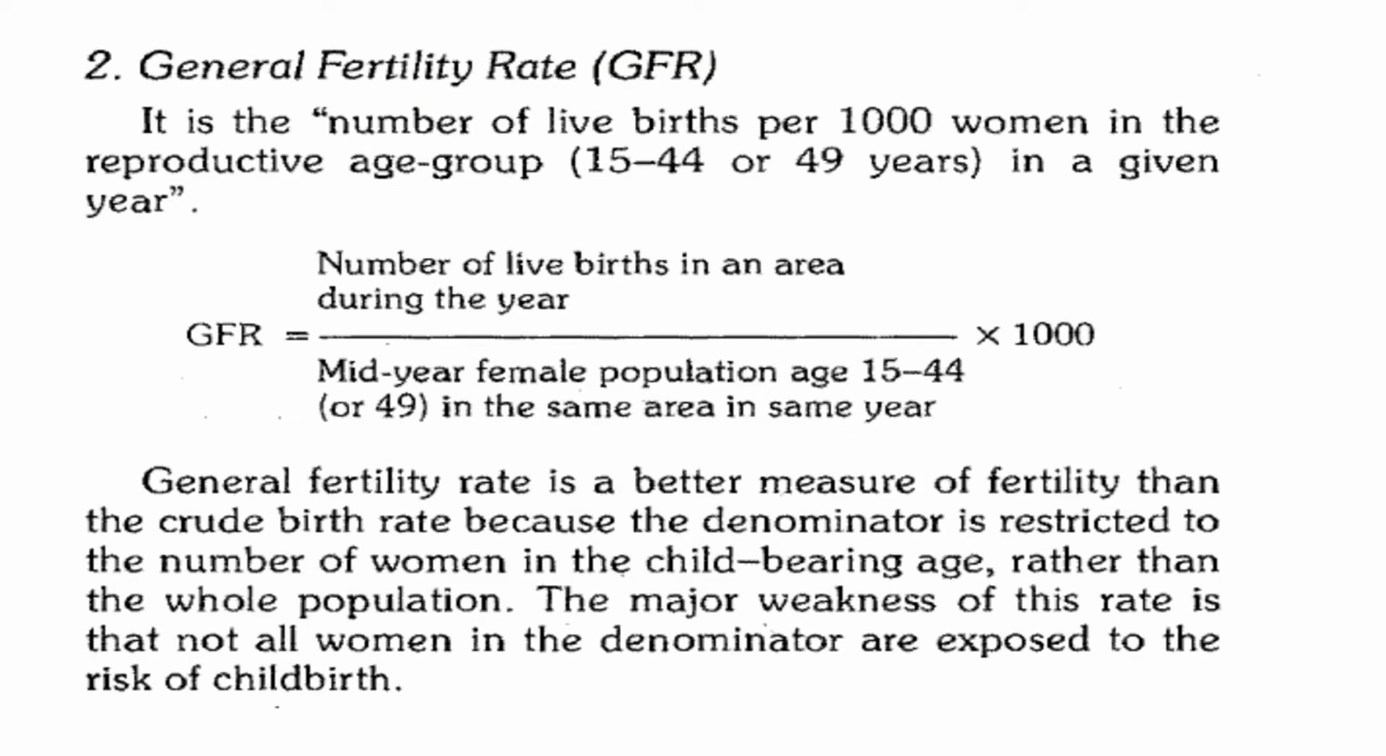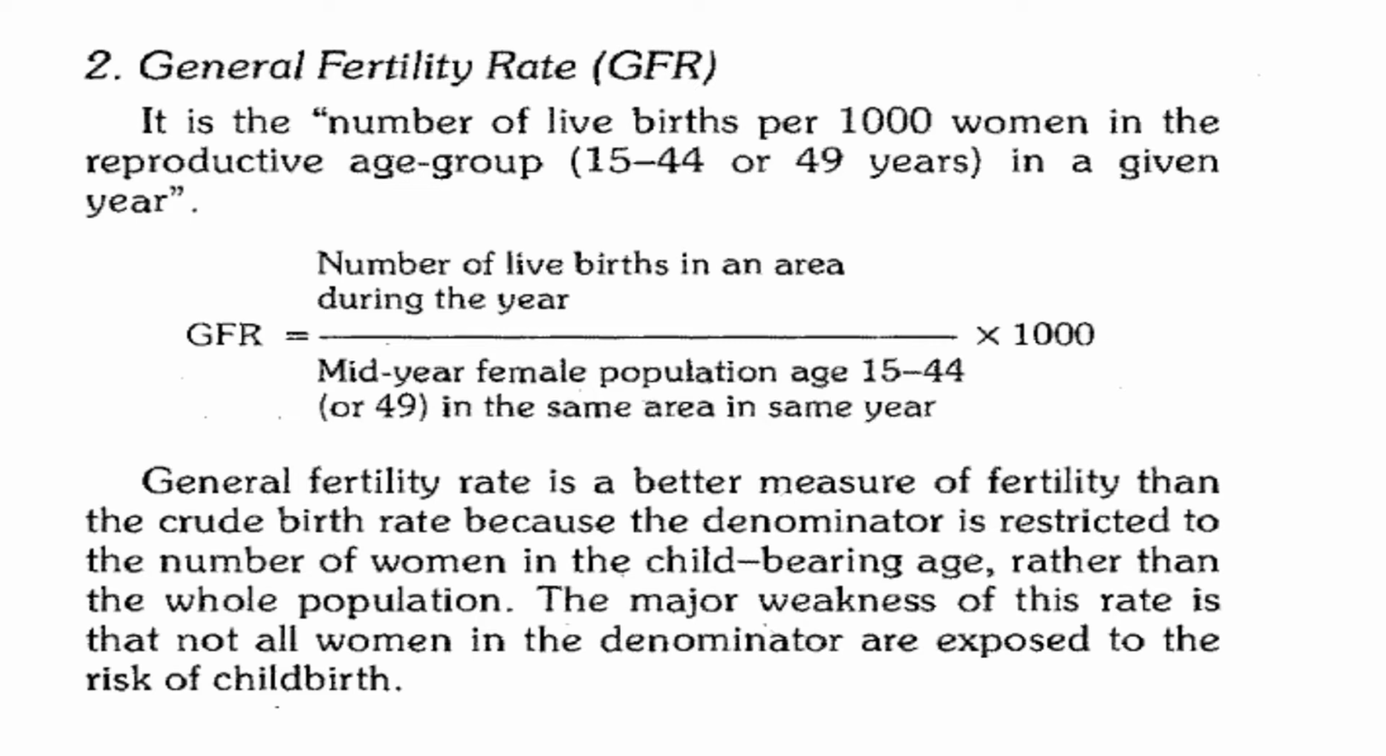The next measure is general fertility rate, GFR. It is the number of live births per thousand women in the reproductive age group, which is 15 to 44 or 49 years in a different country in the given year. So the GFR can be calculated as number of live births in an area during the year divided by mid-year female population aged 15 to 44 or 49 in the same area in the same year multiplied